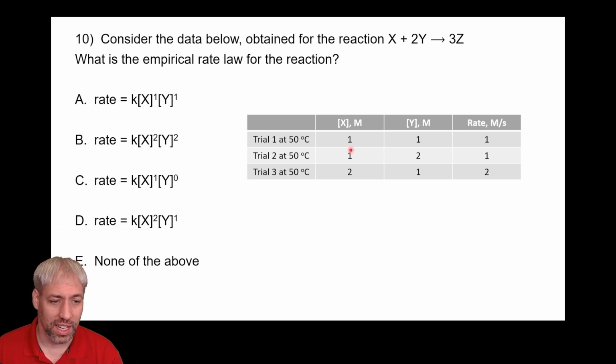Now we have to fix X, keep it constant, look at how Y changes. In this case, Y doubles and the rate doesn't change at all. That basically tells us Y has no impact on the rate of the reaction. It says Y is not involved in the slow step. And so what that tells us is the exponent on Y has to be 0. And so the rate law for this particular reaction is C. X concentration doubles, rate doubles; Y concentration doubles, nothing happens to the rate, that has to be a 0. And you wouldn't draw it like this. You write rate is equal to k times the concentration of X. And that would be your rate law for the reaction.